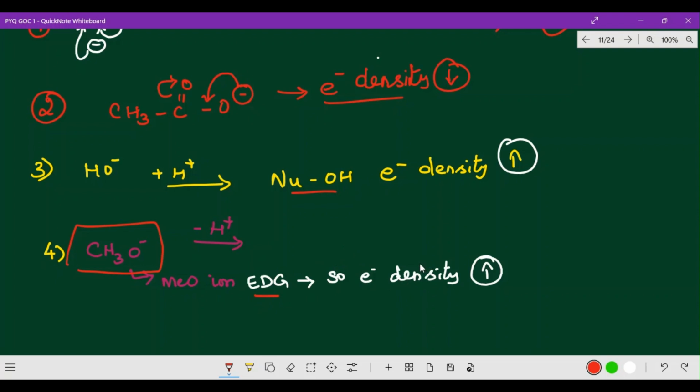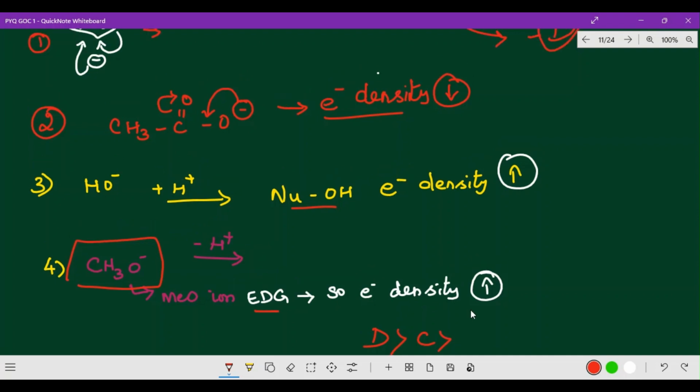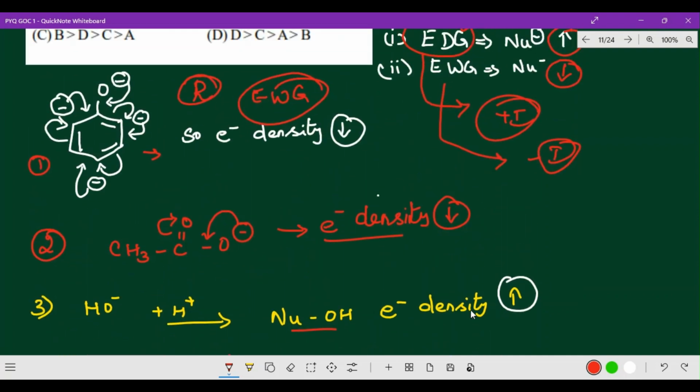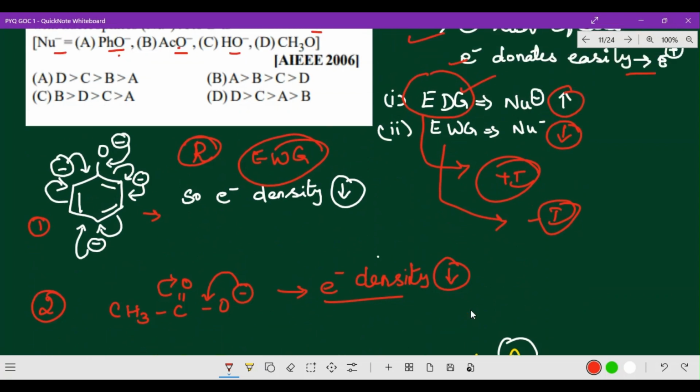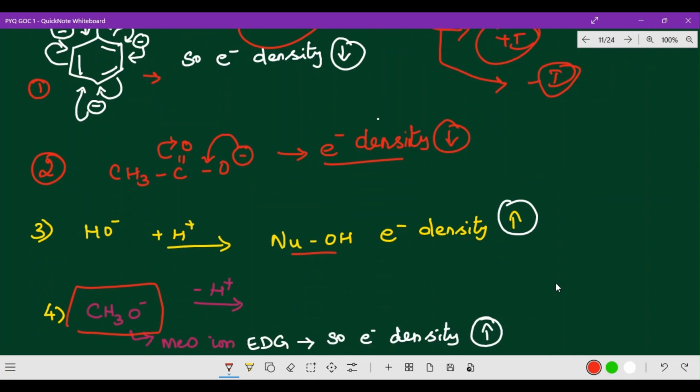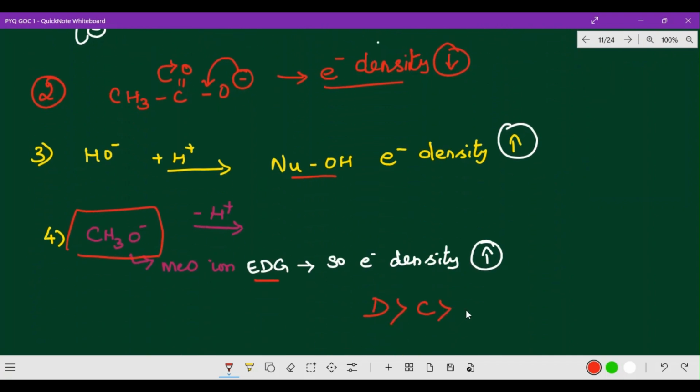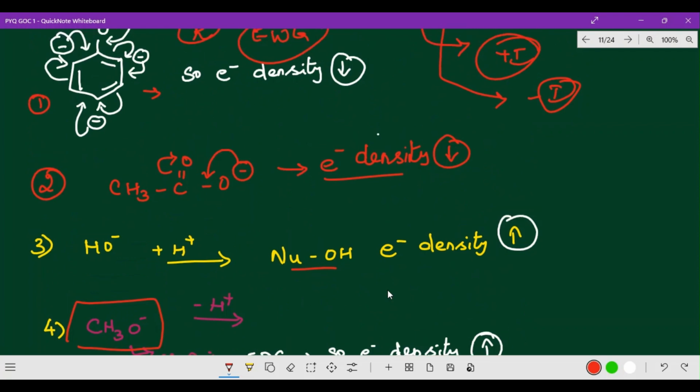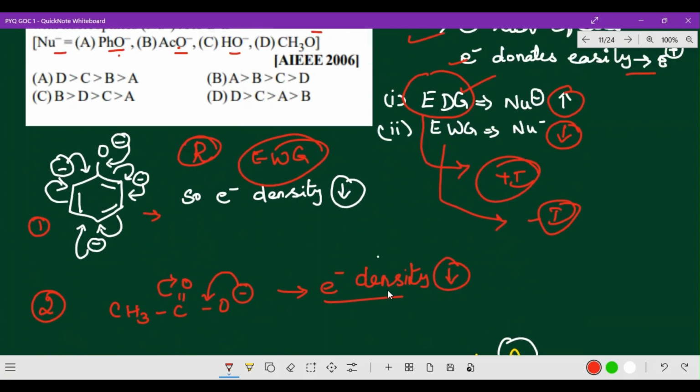So which is the correct option? D will be the highest, and C will be the second highest. Okay, now the third one is A. Why? Because it is an aromatic carbon, right? So the third one is A, and the last one is B. So which is the correct option in that way? Come on, let us check with this. So here DCAB. So option D is the correct option.